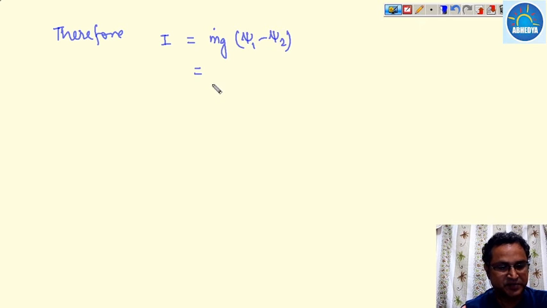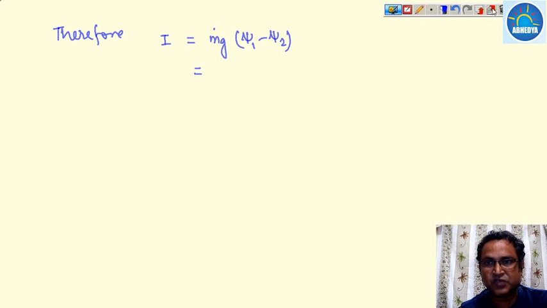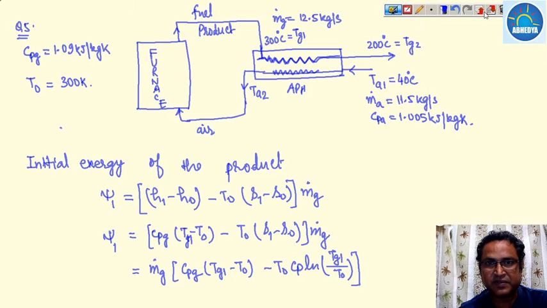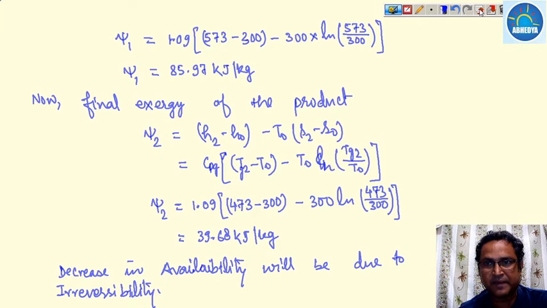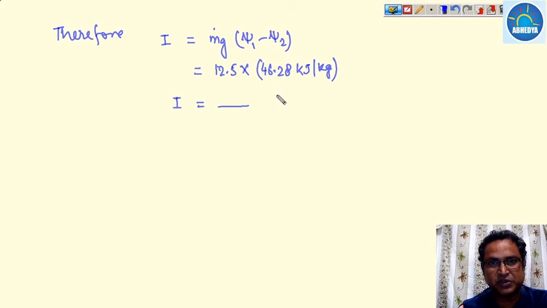With mg dot equal to 12.5 kilogram per second, multiplied by the decrease, this comes to 46.28 kilojoule per kilogram, in kilowatts.